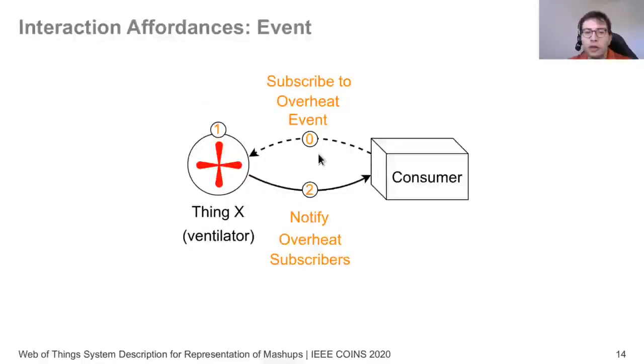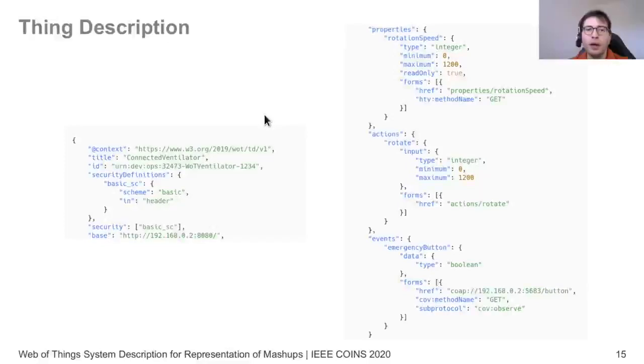And lastly, the events are self-explanatory: the consumer can subscribe to them, and the device notifies the consumer when the event happens. So this could be a button press, but it could also be event streams like the position of the robot. Then, most importantly for this paper, is the Thing Description standard.